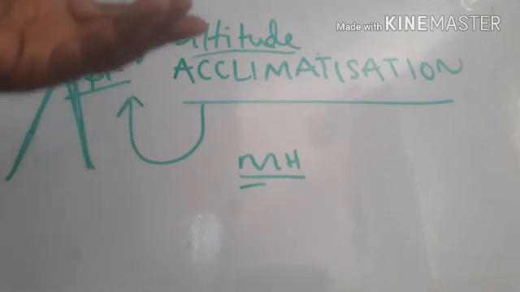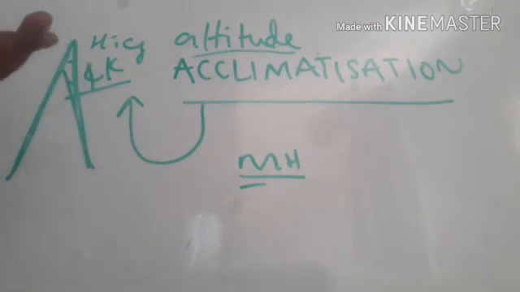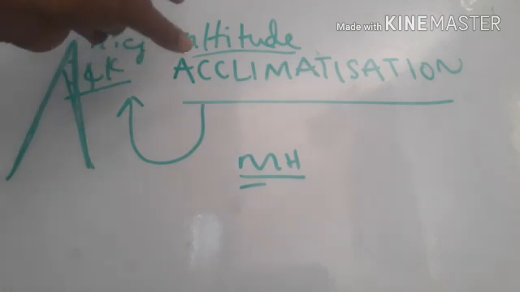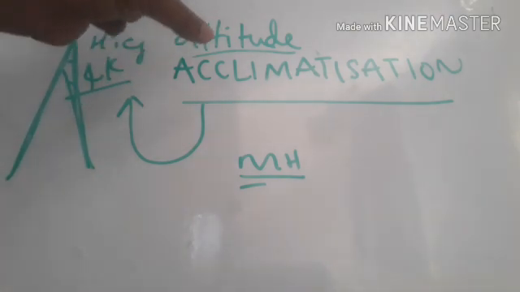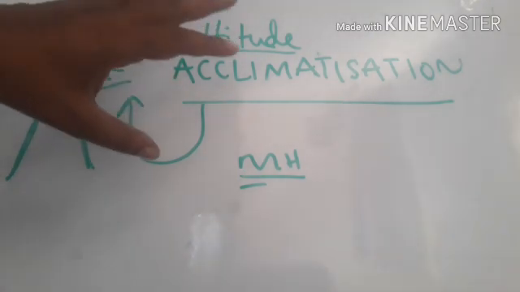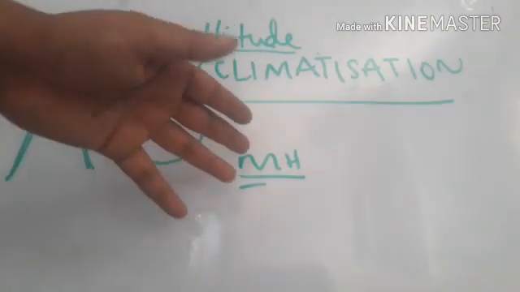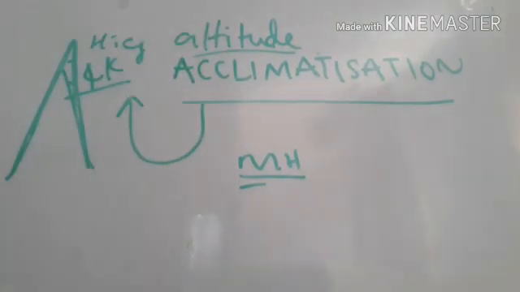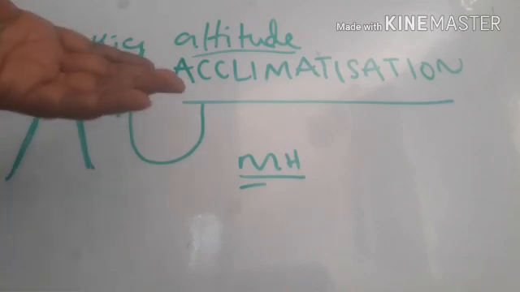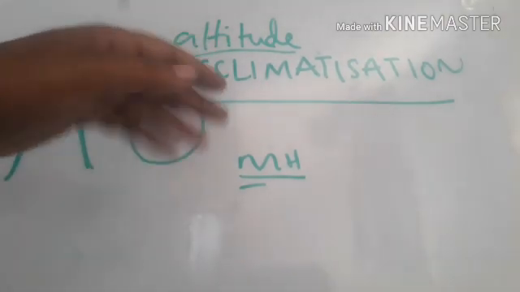To become adapted, it takes hundreds of years. It doesn't happen suddenly, right? So here, whatever it may be, when you go to a new place, if you are habituated to that place, that condition is called acclimatization. Here actually it is the process of becoming accustomed to a different environment, such as the high altitude of a mountain, over a short period. It is called acclimatization. It means nothing but being habituated to particular changes. The changes which take place in the body of an organism during acclimatization are temporary.